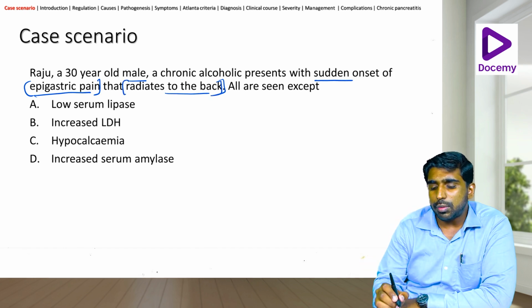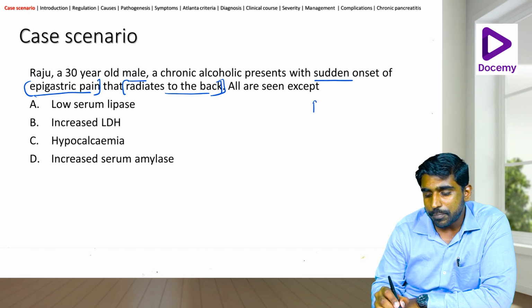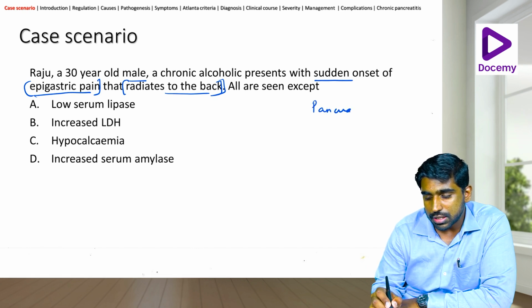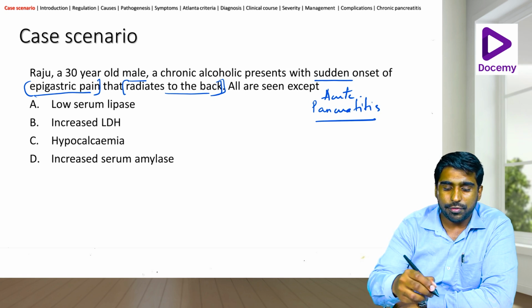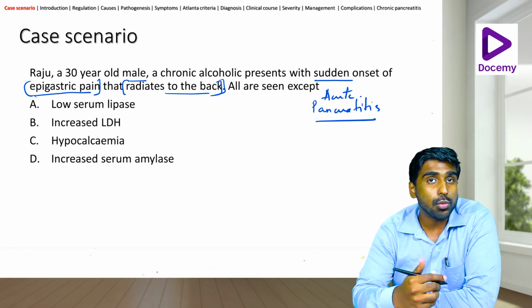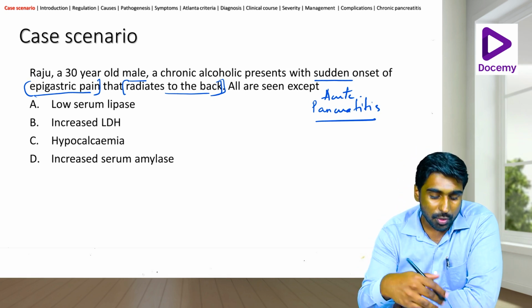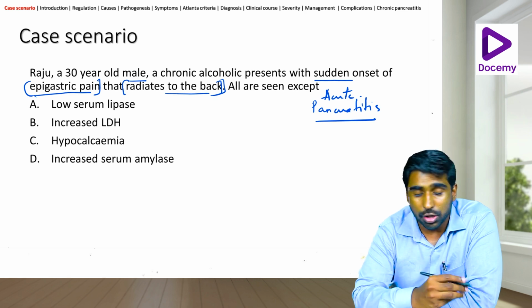So the first thing that we think of in this case is pancreatitis, or as we call it, acute pancreatitis. Once I finish dealing with the particular chapter, we'll come back to this question and see how we're going to answer this.